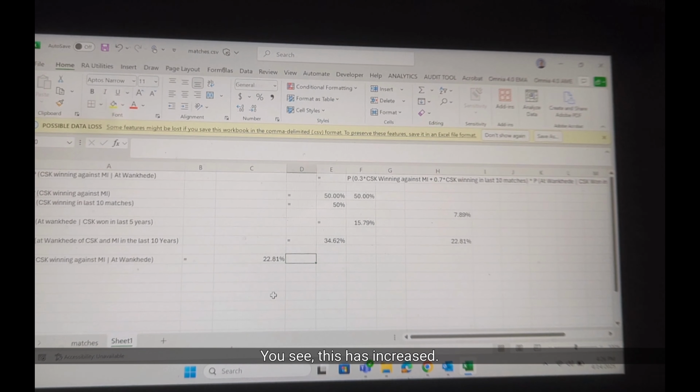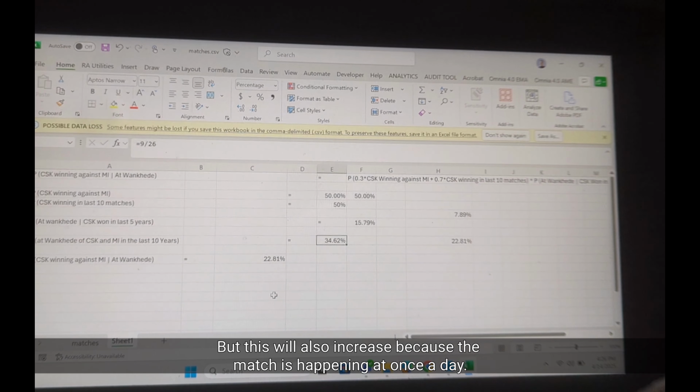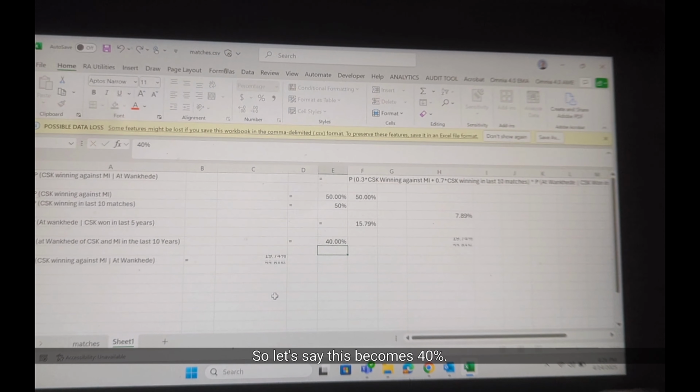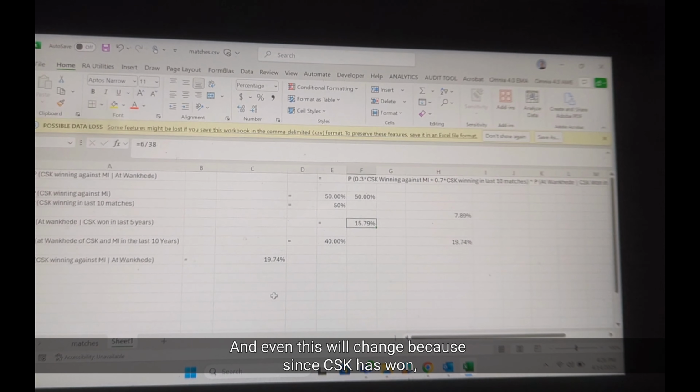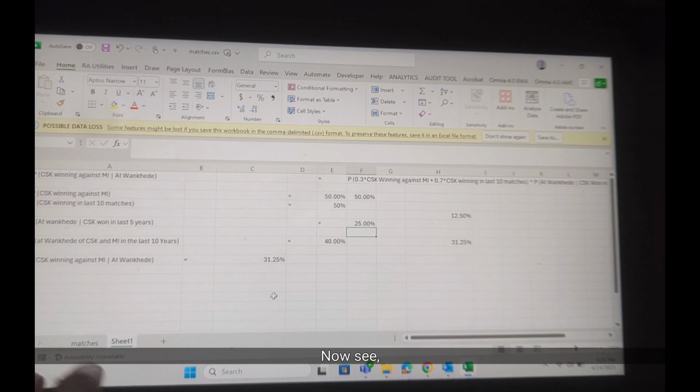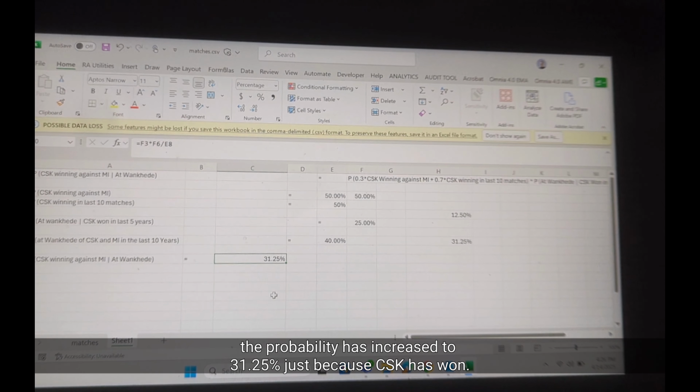You see this has increased, but this will also increase because the match is happening at Wankhede. So let's say this becomes 40%, and even this will change because since CSK has won, this probability will increase to, let's say, 25%. Now see, the probability has increased to 31.25% just because CSK has won.